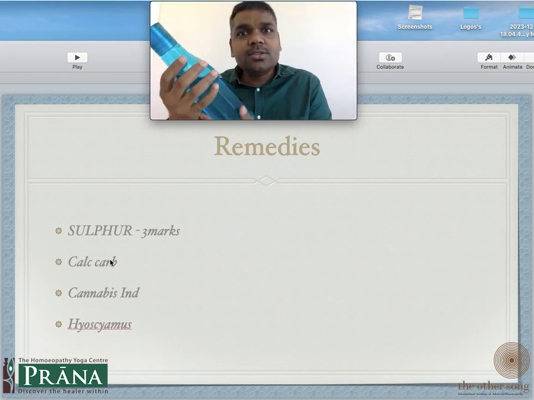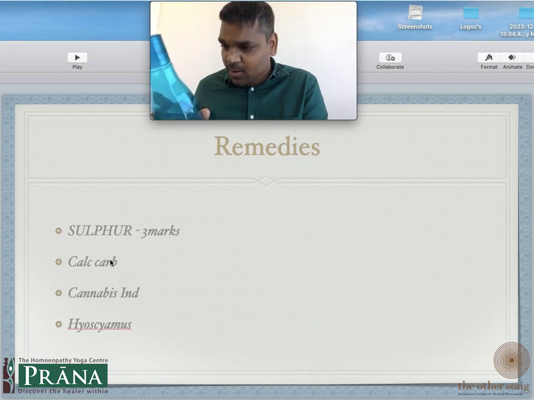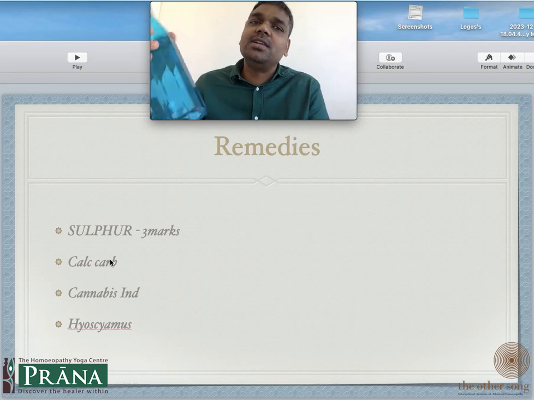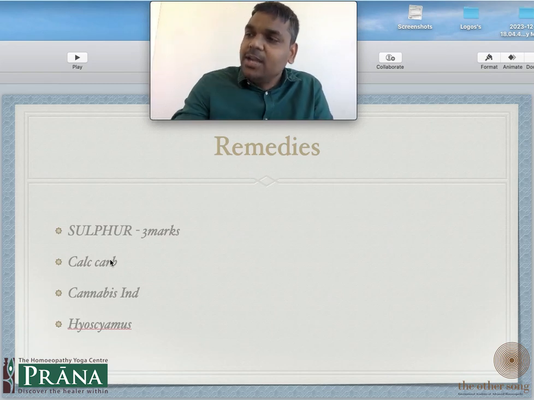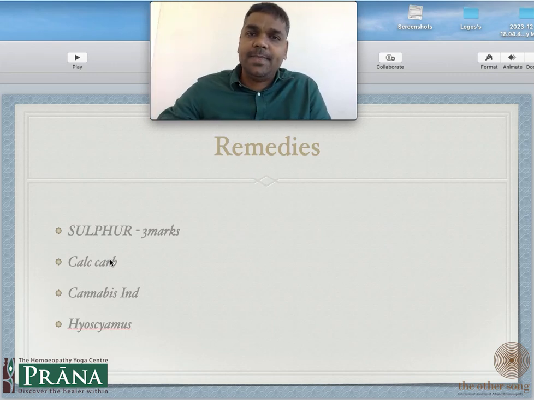Now I understand. This is a bottle. Till now I was feeling, no, this is a glass. Now I touched it. So till they don't touch it, till they don't feel it, sulfur feels that this is unreal. This is what is characteristic of sulfur. Till I don't touch this part, I feel this is unreal. This is imaginary.